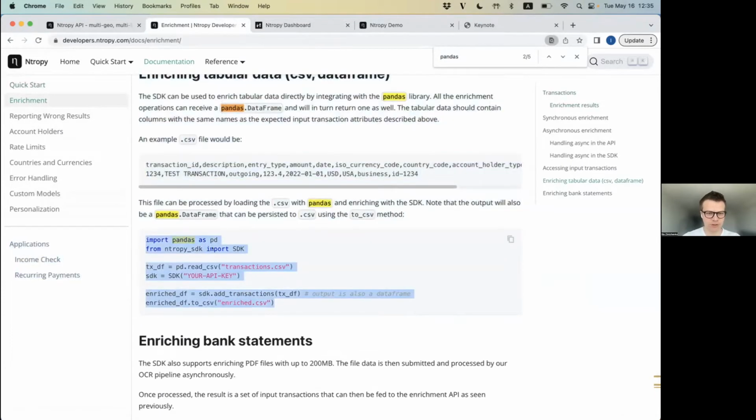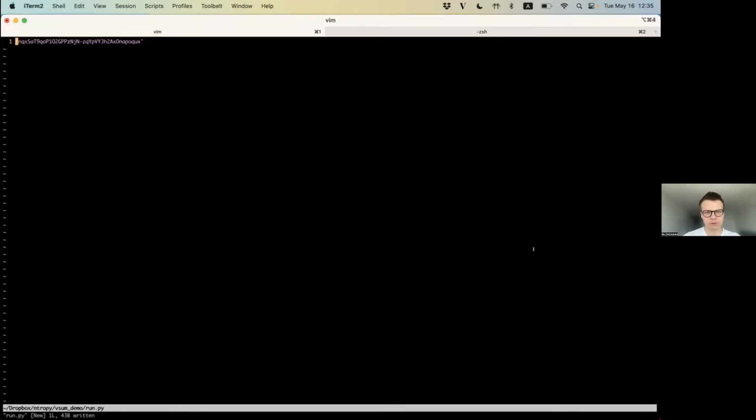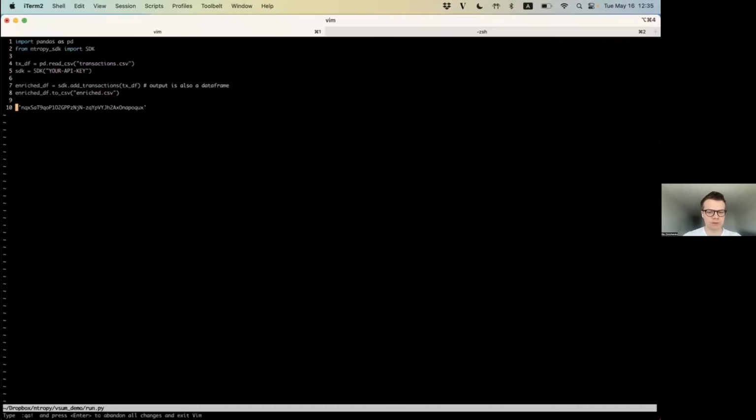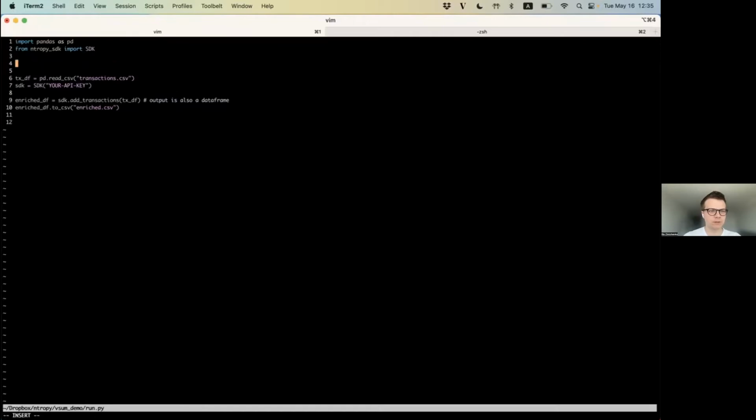This is the quickest version, using a pandas data frame to enrich if your transactions are in a CSV file. We pasted the code, and this is our API key. If you're using Python, this is literally 4 or 5 lines.